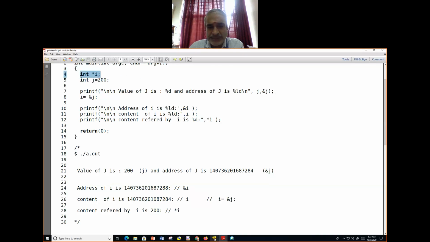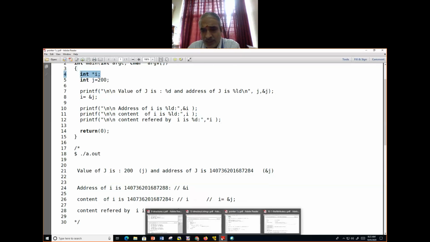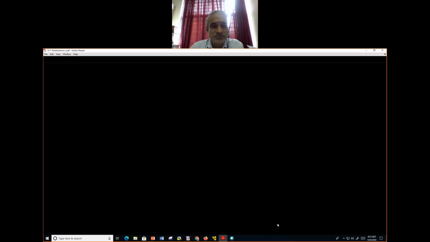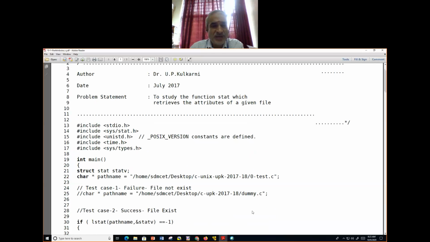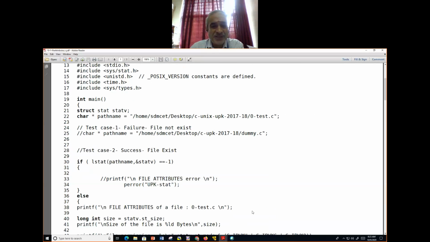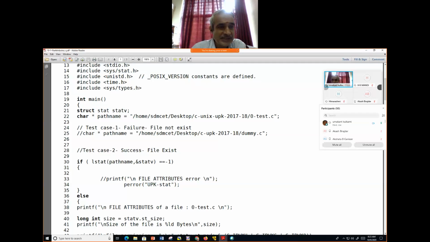Then we also saw file attributes. Again, here we are using a structure, struct stat. You should know what a struct stat is, and each field of the structure we try to access.